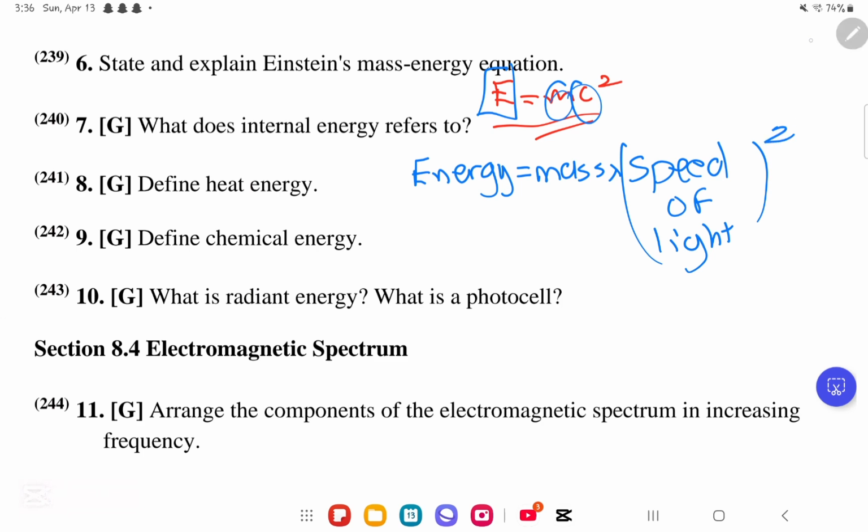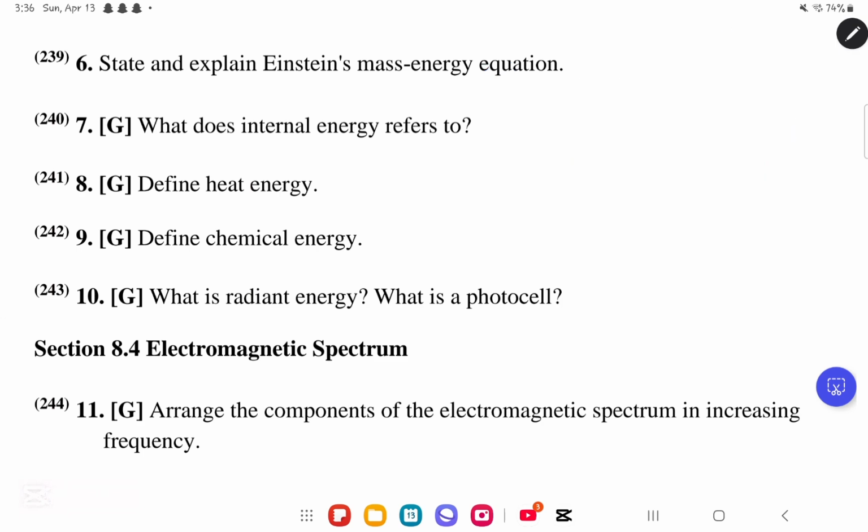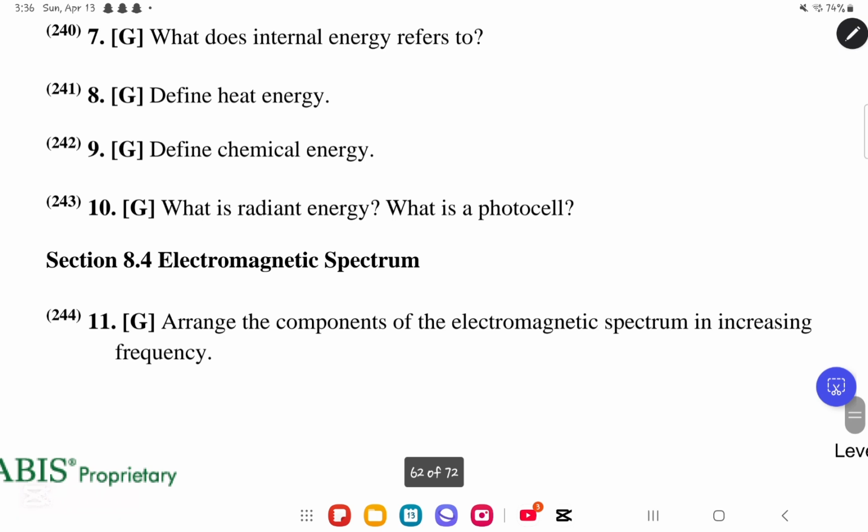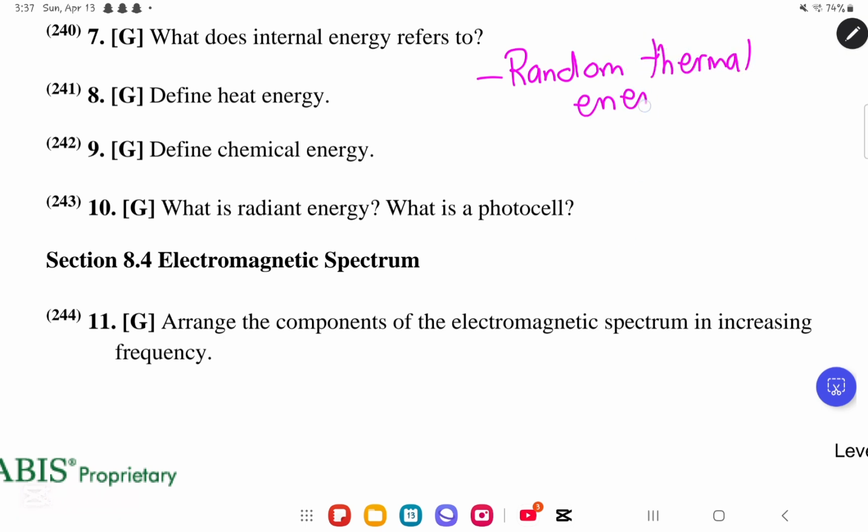So now, this is question number 6 done. We move on to question number 7. It says, what does internal energy refer to? Very simply, internal energy refers to 3 things. The first thing it refers to is the random thermal energy, okay? This random thermal energy is what? It is the energy found in the particles of a body due to their random motion.